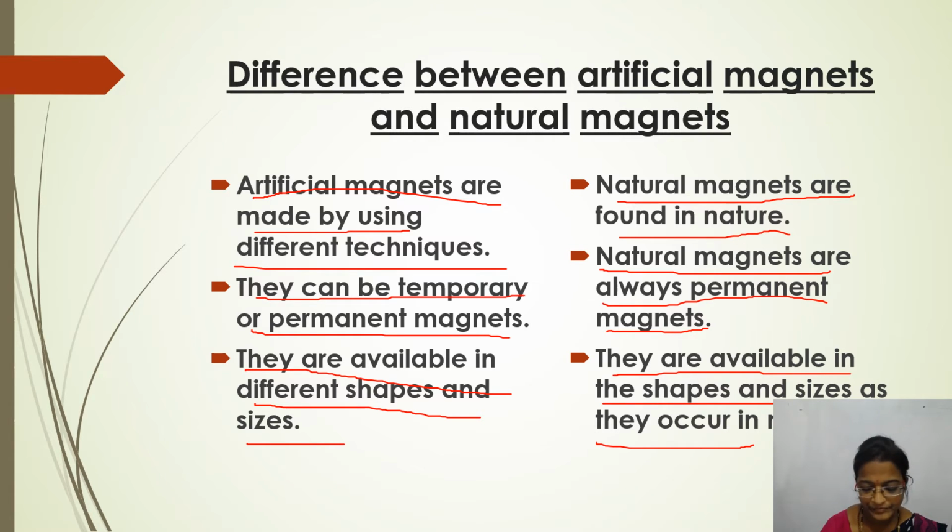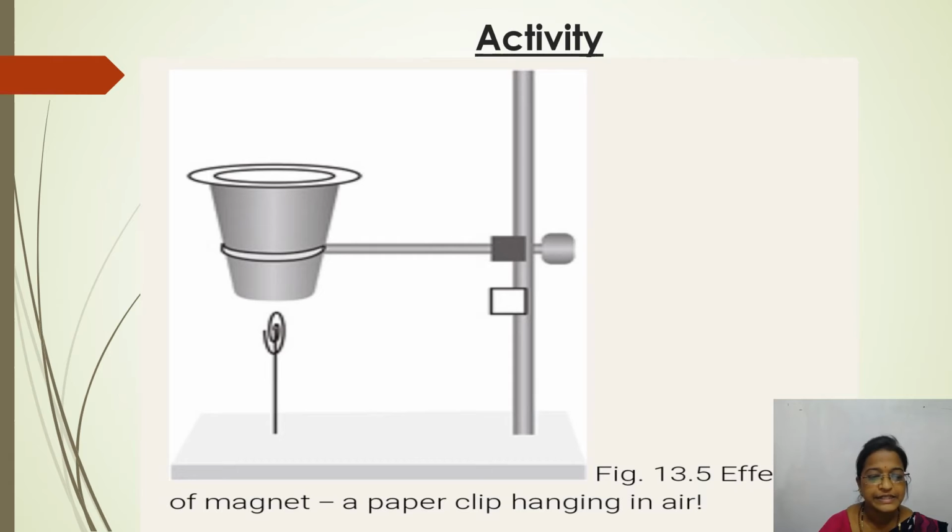Here is one activity. For this activity, what are the things we need? Take a plastic or a paper cup. Fix it on a stand with the help of a clamp as shown in the image. As you can see on your mobile screen, there is a cup of plastic or paper. Fit it on the stand with the help of a clamp as shown in the image.